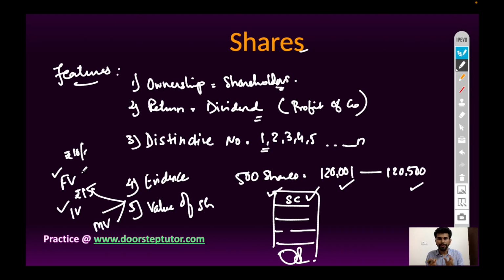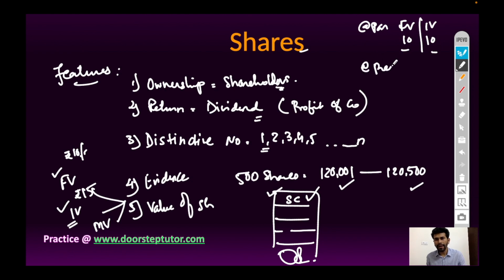But as per the Companies Act, new provisions have come. No company can issue shares at a discount, that is, less than face value. Now, a company can issue shares at face value or more than face value. So it is called issue of share at par. It means face value is 10 rupees and issue value is also 10 rupees. So it is called issue of share at par value.